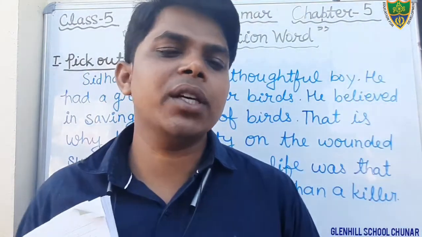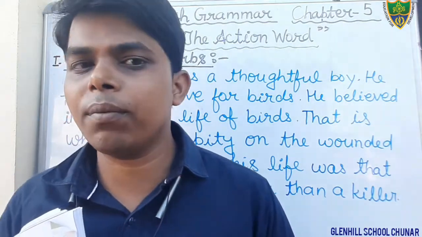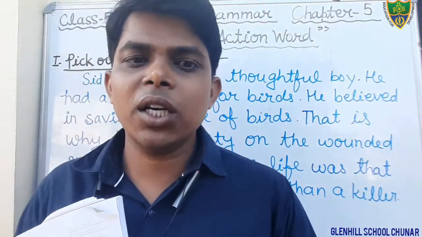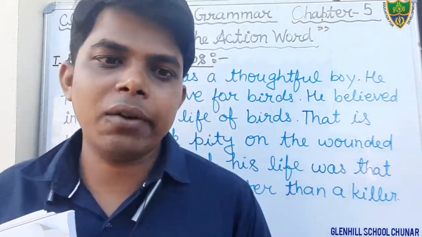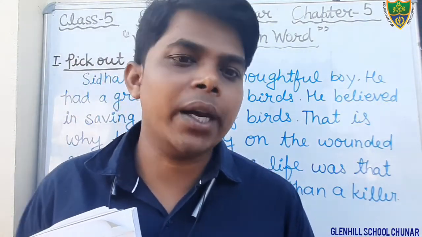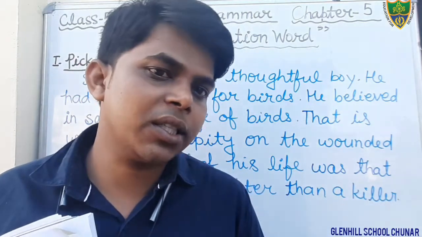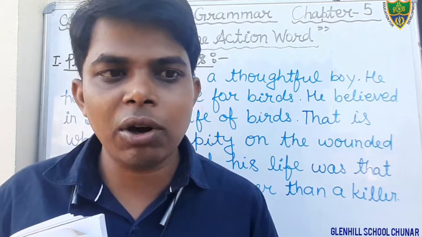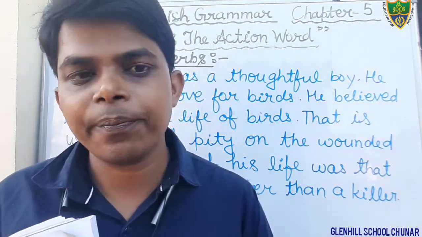Dear students, in the previous classes we were discussing the grammar portion, chapter 5, that is verb, action word. In this chapter we have read the meaning of verb as well as kinds of verb. There are two kinds I have told you, main verb and helping verb. In the category of main verb, there are two sub kinds, transitive verb and intransitive verb. You have read what is transitive and intransitive. You have also written the notes in your notebook.